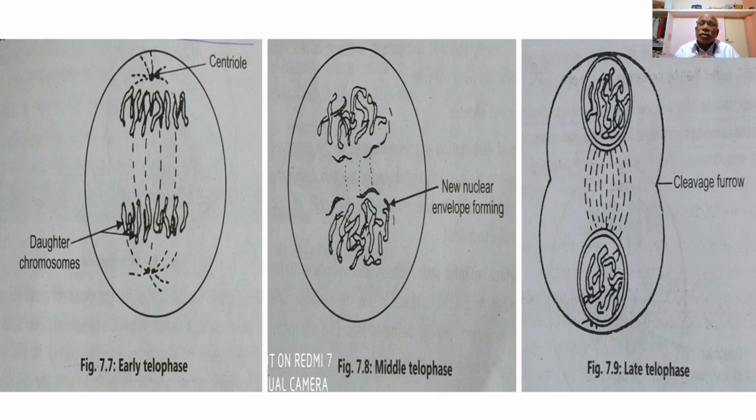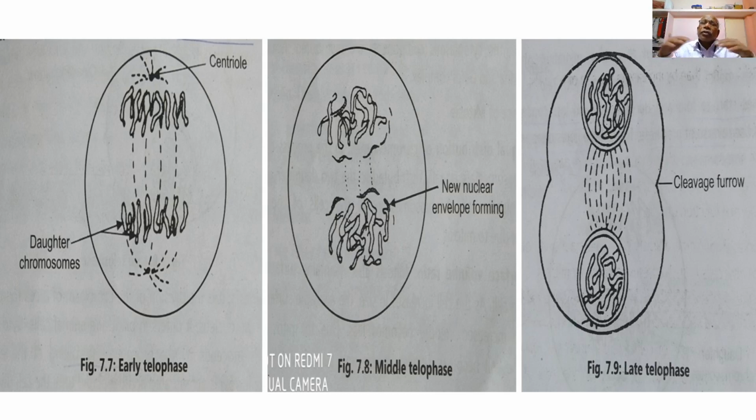In the last diagram, showing late telophase, a complete nuclear envelope forms around the chromatin material, enclosing the two sets of chromosomes in the daughter nuclei. So two daughter nuclei are formed at the opposite ends at the end of telophase.